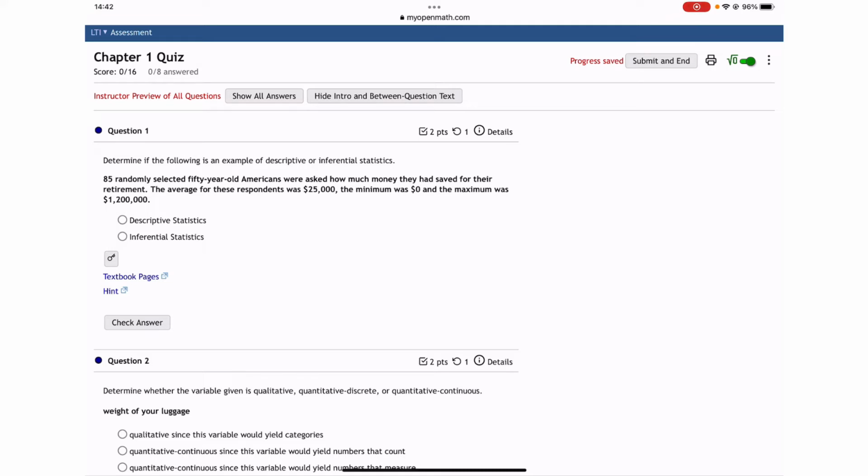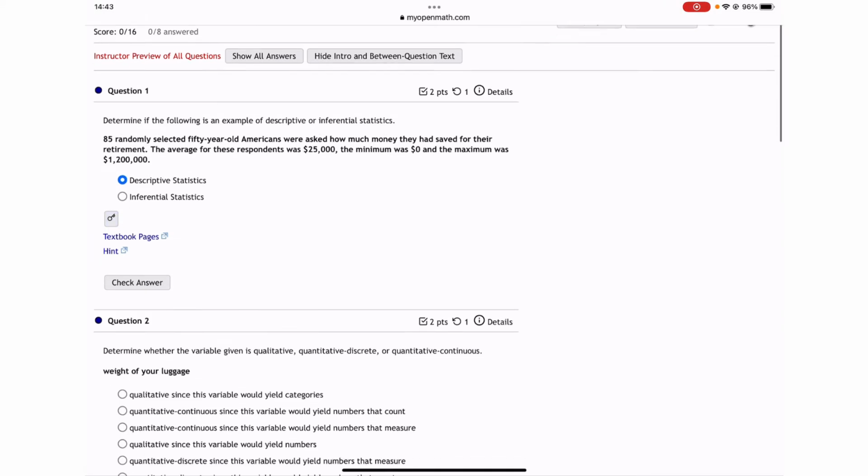So 85 randomly selected 50-year-old Americans were asked how much money they had saved for their retirement. The average for this respondent was 25,000. The minimum was 0 and the maximum was 1,200,000. Well, I would like to be one of these 1,200,000. Anyway, but this is clearly descriptive, right? It doesn't draw any conclusion, it's just writing down the fact. So descriptive statistics. Bingo. Next one.